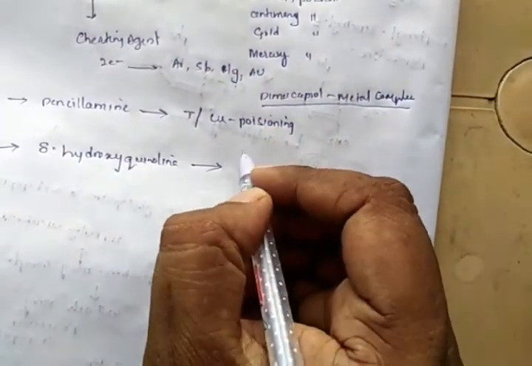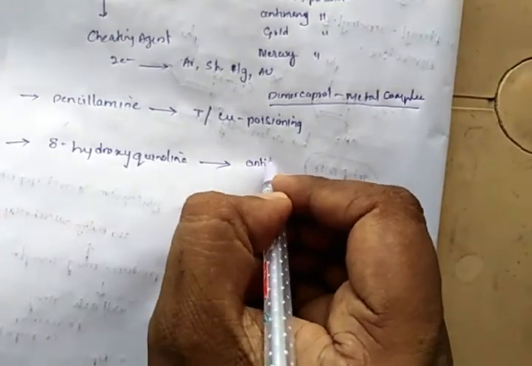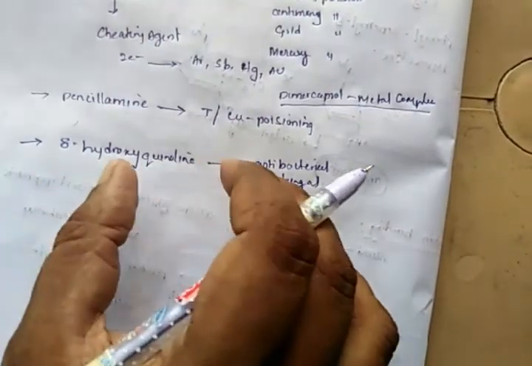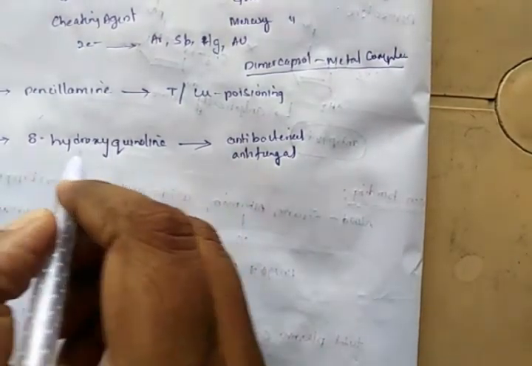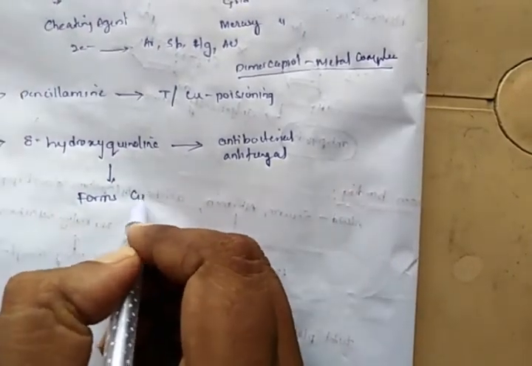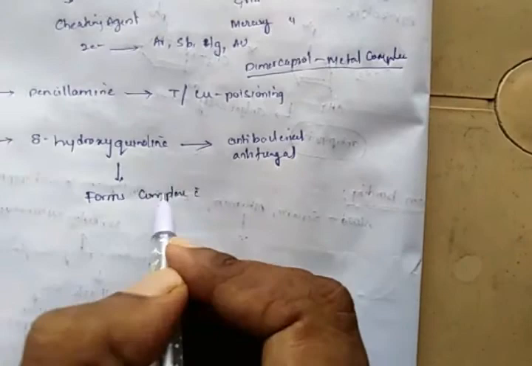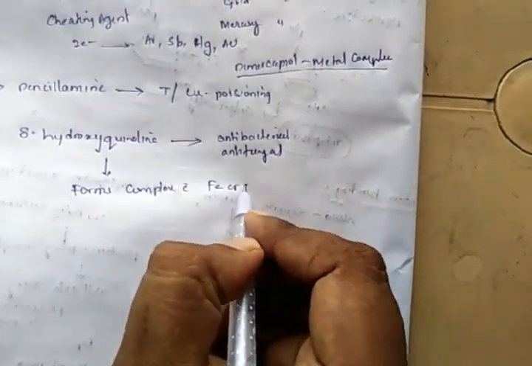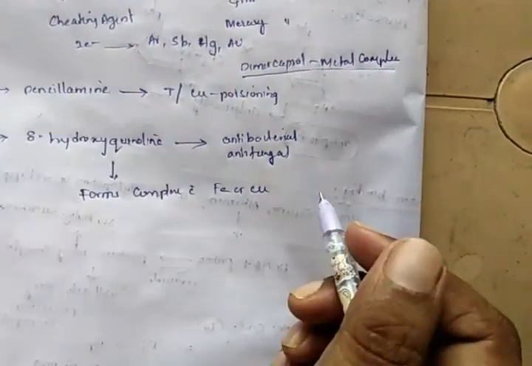It acts as an antibacterial agent as well as an antifungal. Whenever 8-hydroxyquinoline is administered to a bacterially infected person, it forms a complex with iron or copper of the microorganism.